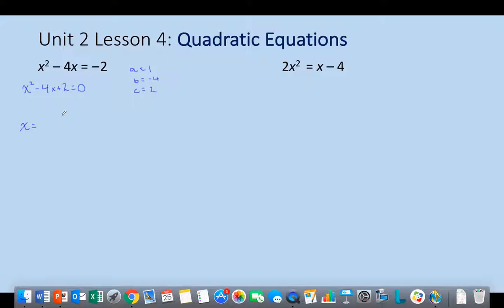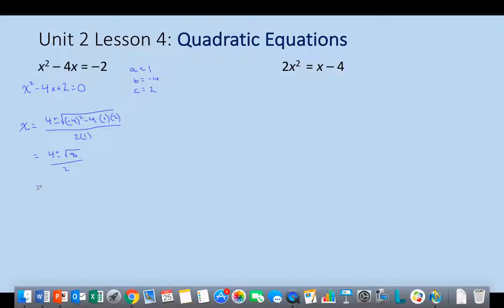So I'll write it all out here. I got x equals negative b, so negative 4 would be positive 4, plus or minus the square root of negative 4 squared, minus 4 times a, which is 1, times c, which is 2, and we take the whole thing and we divide it by 2a. Okay, first step here is to figure out the discriminant. And so we would wind up with 16 minus 4 times 1 times 2, which would wind up just being 8. So I've got 4 plus or minus the square root of 8 divided by 2.